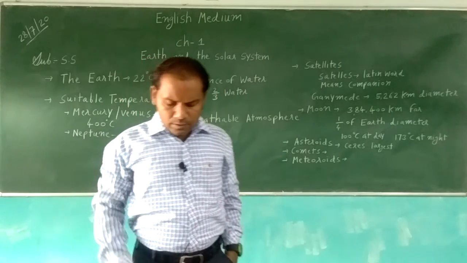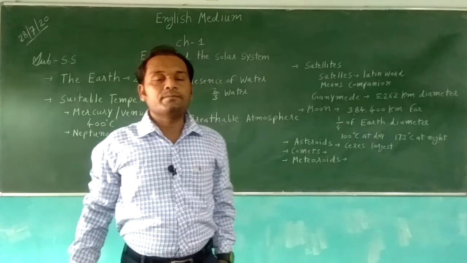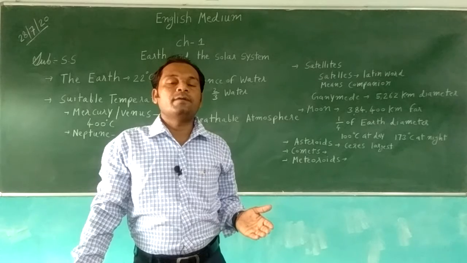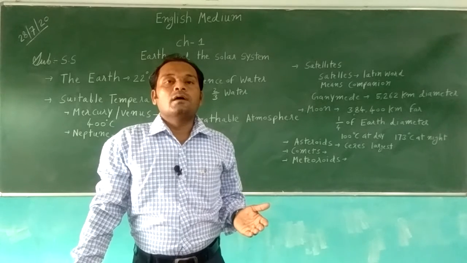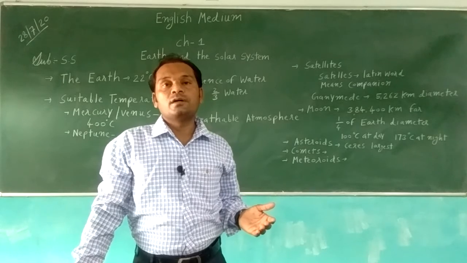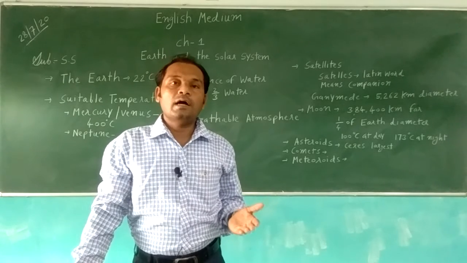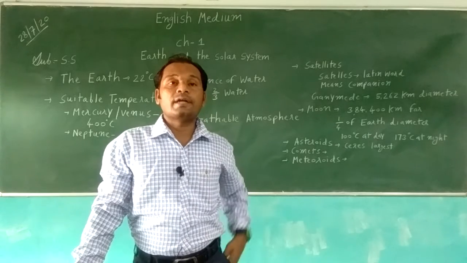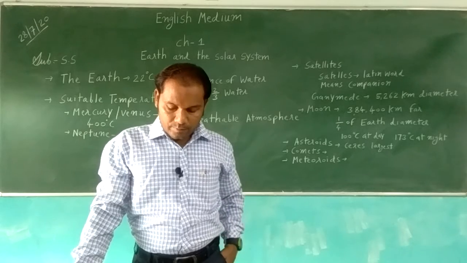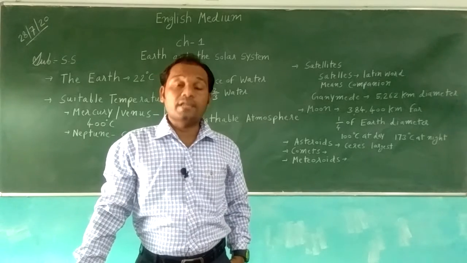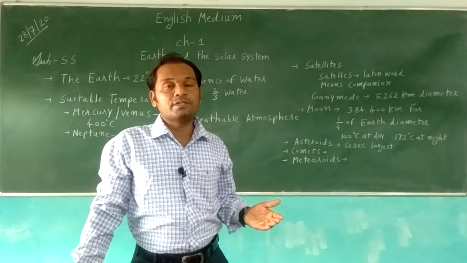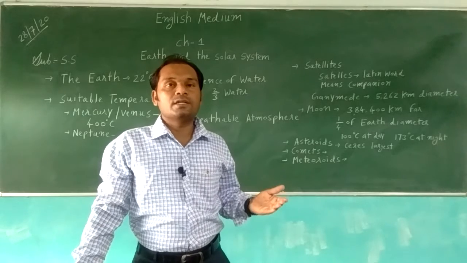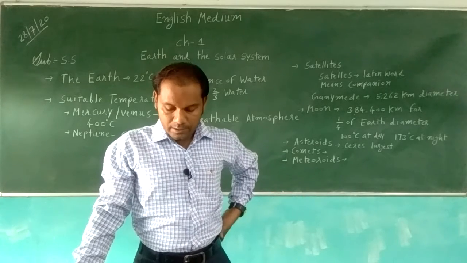Then during this time, sometimes we can see a half moon. Sometimes the moon makes a 90-degree angle with the Earth, so from Earth we can see a half moon. When the moon is rising, that part of the half moon period is called the waxing period, and when it is reducing, it is called the waning period. So the moon has two periods: waxing, then waning.